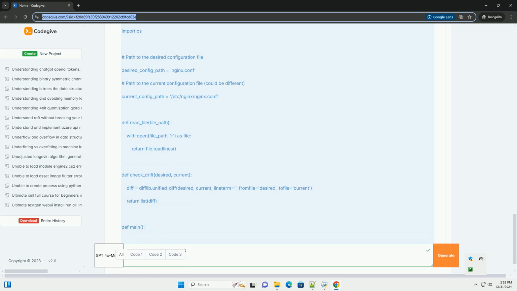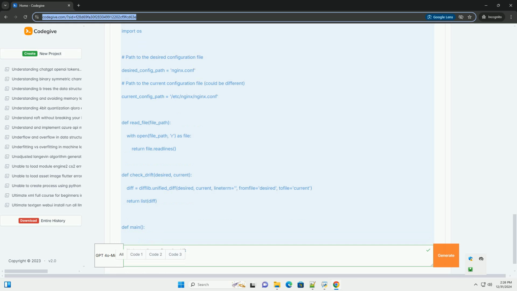Example: detecting configuration drift with a code example. In this example, we will use a simple Python script to detect configuration drift in a web server's configuration file. Step 1. Define the desired configuration. Let's assume we have a desired configuration for an nginx web server stored in a file called nginx.conf.